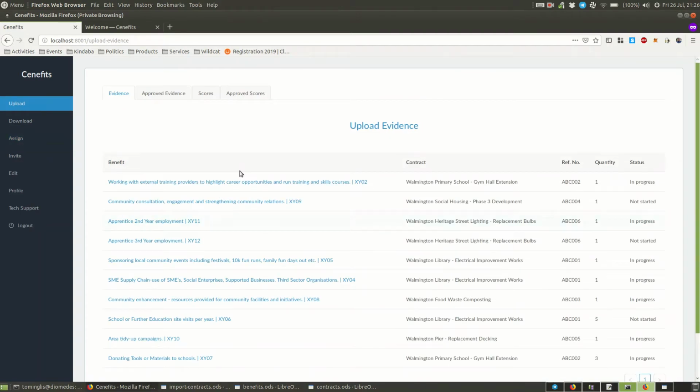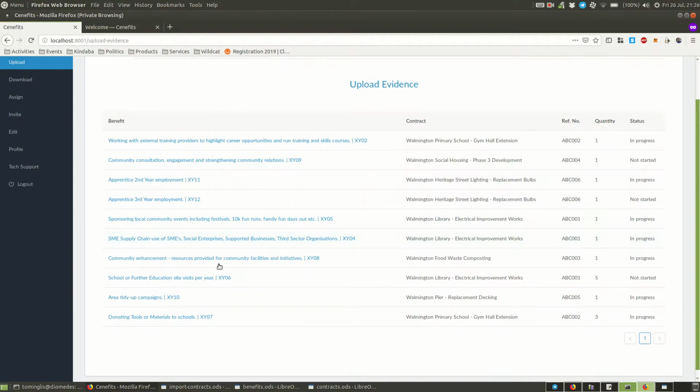The main thing that you're going to be doing, or your employees will be doing in Cenefits, is uploading evidence of what's been going on in the benefits that you've been working on. And when the public organisation assigns you to a benefit, by default the administrators will see the things that they need to upload, unless you've assigned it to an employee, in which case they would just see the things that they need to upload.